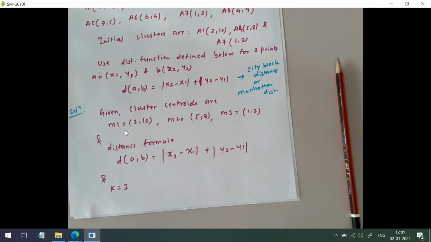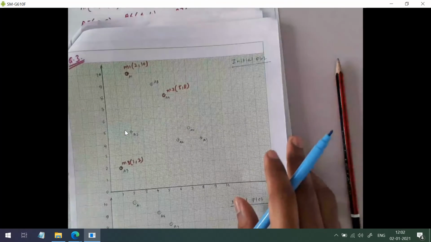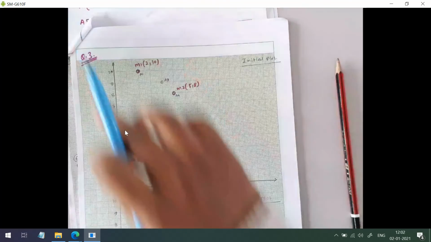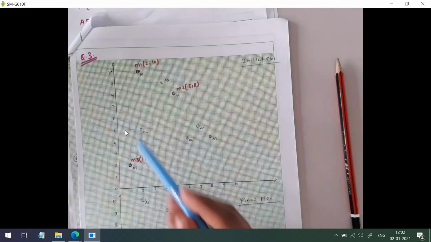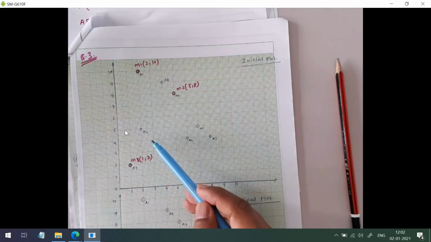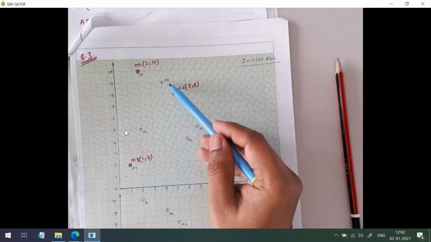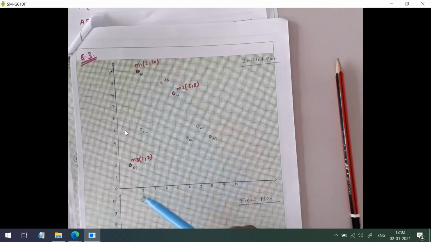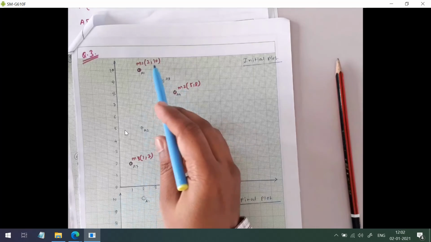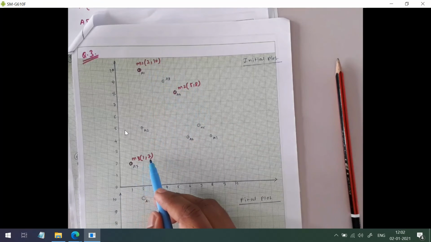So now we'll try to visualize this distribution first. If I plot these data points, in total we have 8 data points, A1, A2, A3, A4, A5, A6, A7 and A8. And the initial centroids are 2, 10, 5, 8 and 1, 2.